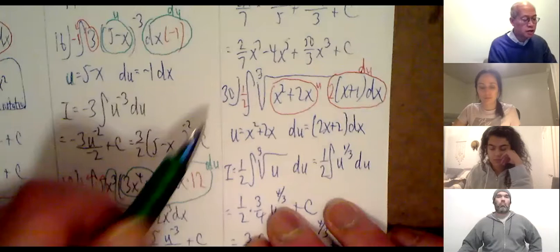Okay, so for number 30, the original was cube root of x squared plus 2x times x plus 1 dx. Okay, and this should be a tip-off as to how to guess how to do the substitution. The derivative of x squared is going to have an x. There it is. The derivative of 2x is 2. Well, I have 1 here, but at least